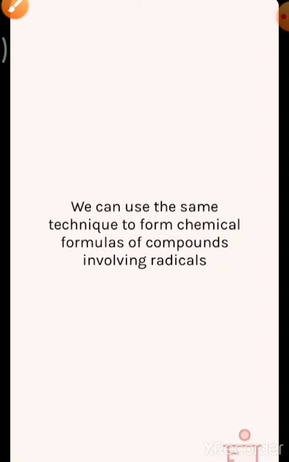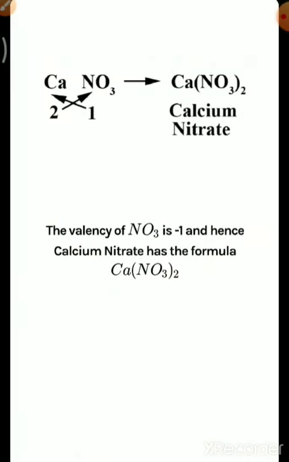We can use the same technique to form the chemical formula of compounds involving radicals. The valency of nitrate is -1 and hence calcium nitrate has the formula Ca(NO3)2. So here the valency of calcium is written, and NO3 is your 1.